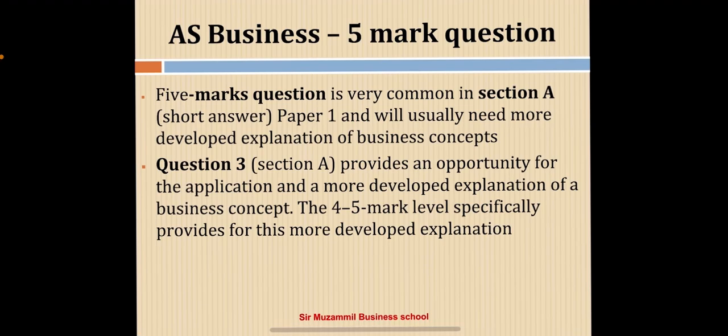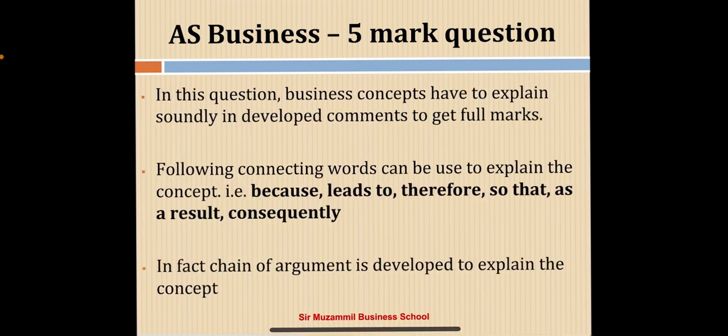5 mark question is very common in section A, short answer in paper 1, and will usually need more developed explanation of business concepts. Question number 3 particularly provides an opportunity for the application and more developed explanation of a business concept. The 4 to 5 mark level specifically provides for this more developed explanation. In this question, business concepts have to be explained soundly in developed comments to gain full marks.